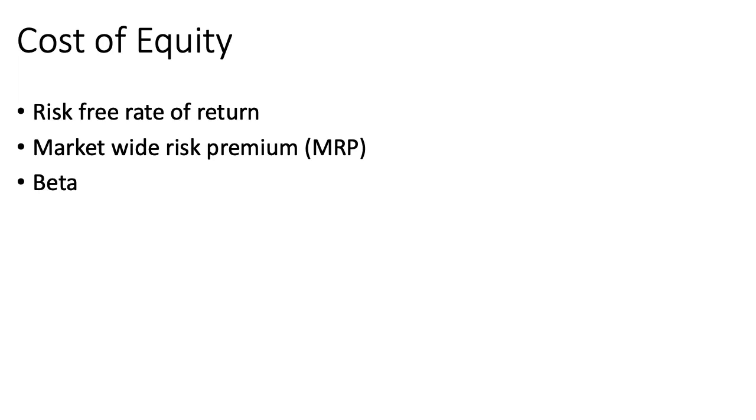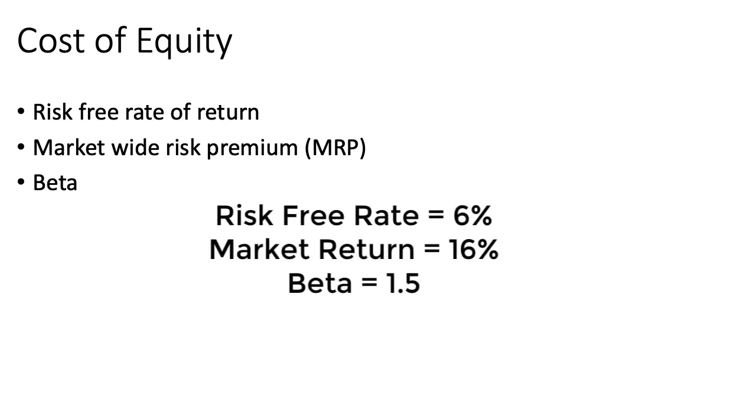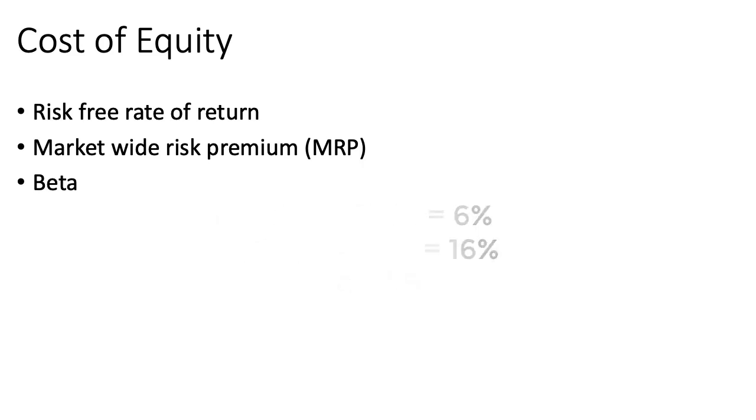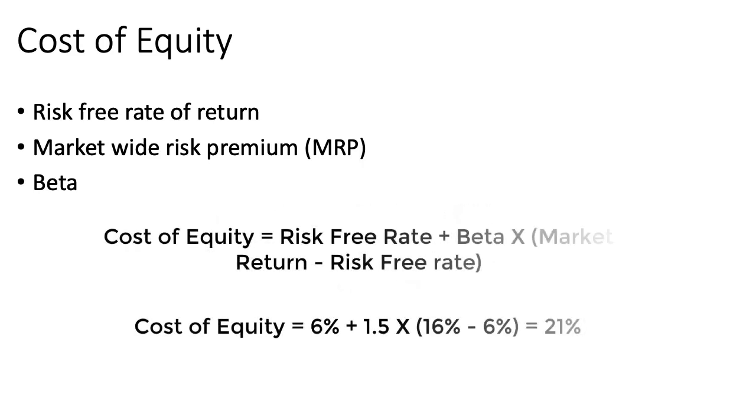For example, imagine the risk-free rate of return to be 6%. Imagine the average stock market return is 16%. And then say beta of the company being evaluated is 1.5. Then the cost of equity for this company would be 6% plus 1.5 multiplied by 16% minus 6%. If you solve this, you will get 21%, which is higher than the average stock market return of 16%.